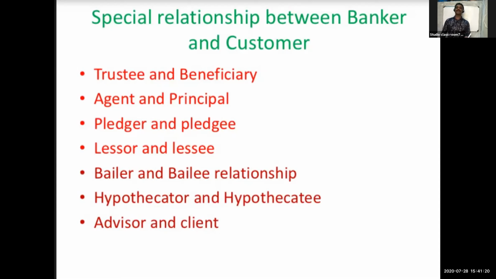The next special relation between banker and customer is pledger and pledgee.